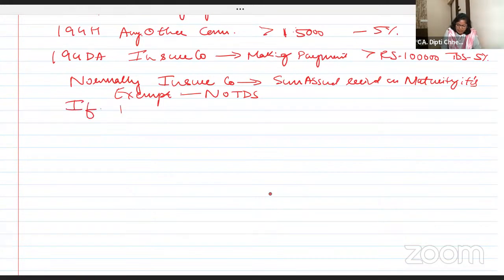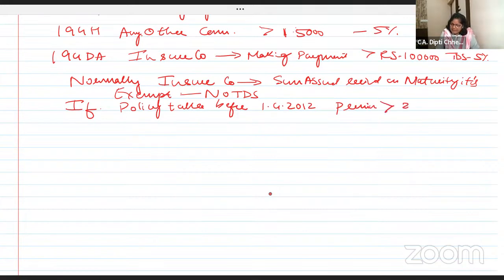If the policy is taken before 1/4/2012, then if the premium exceeded 20% of the sum assured. Ma'am, this you taught us in ATC.